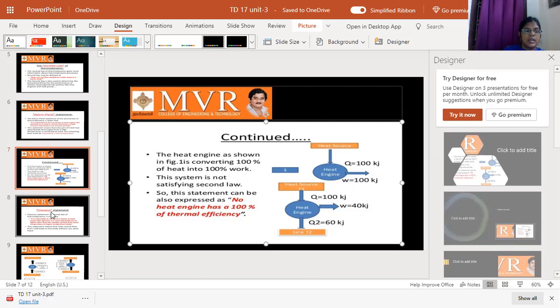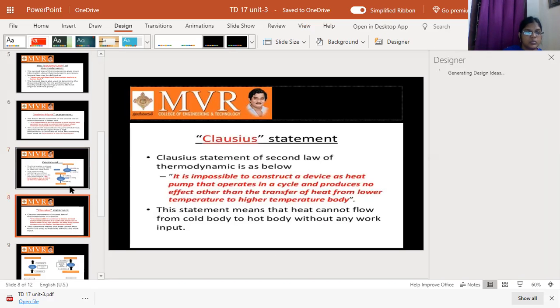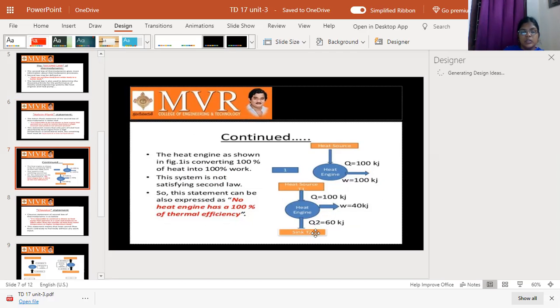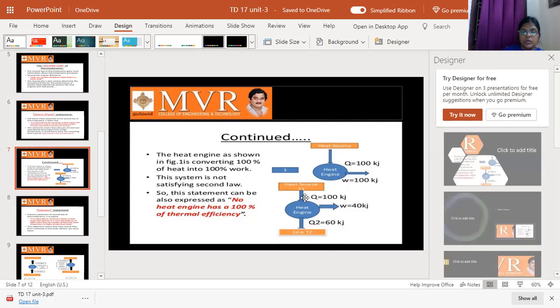Now we go to the Kelvin Planck statement. This is the procedure for a heat engine. What is a heat engine? It takes heat from the heat source and does some work. The work is 40 kilojoules, and the rejected heat is sent to the sink at T2. When heat is taken from the heat source, it doesn't change the temperature T1, and when heat is added to the sink, it doesn't change the temperature. The temperatures of both the heat source and sink remain constant.